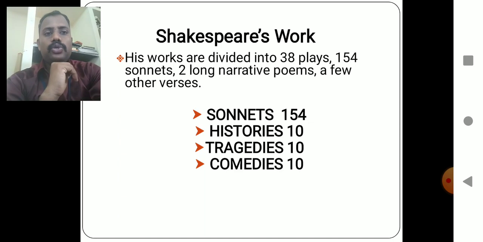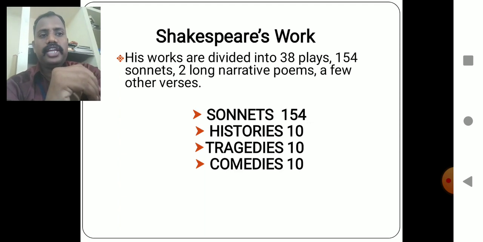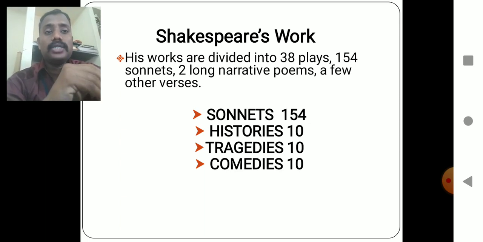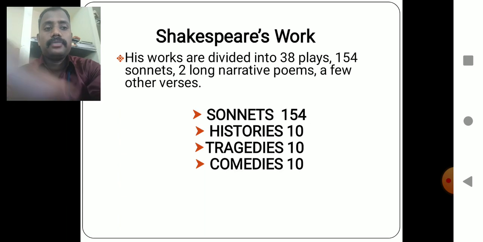So now we are going to look at the major writings by William Shakespeare. His works are divided into 38 plays, 154 sonnets, and 2 long narrative poems, along with a few other verses. The 154 sonnets are complete.